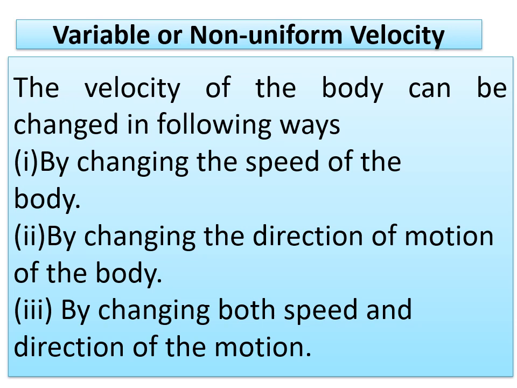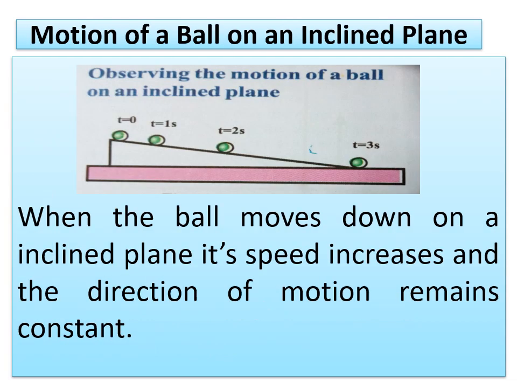Okay, keeping these two points in mind, we have to remember the conditions for a variable velocity. What can we change? By changing the speed of the body, by changing the direction of motion of the body, or by changing both speed and direction of motion. I have given three conditions for that, to see through activities.